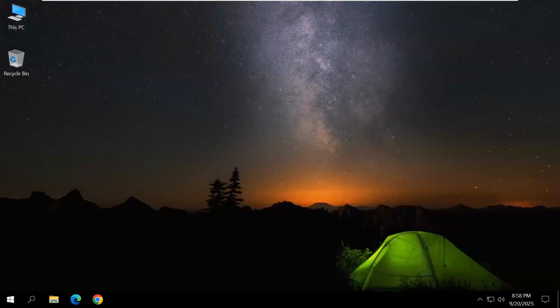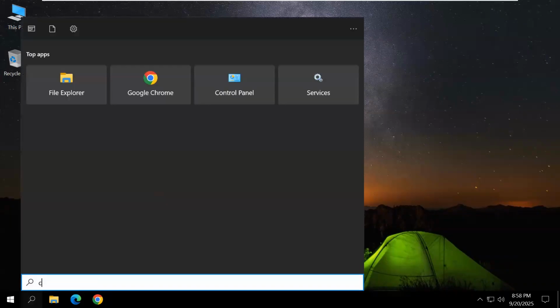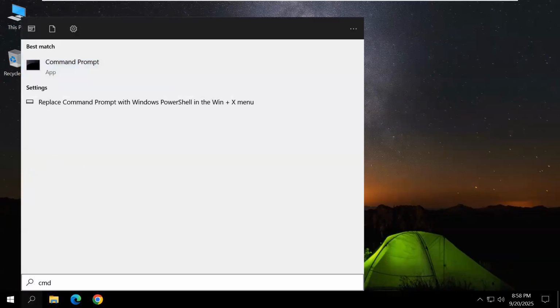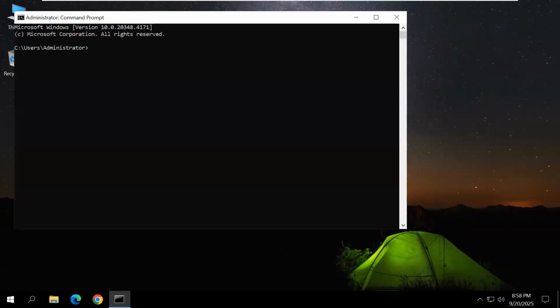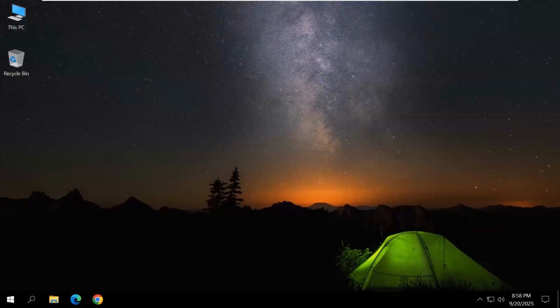Okay, before sharing the software, first of all, what we want to do? Click search, type CMD, click command prompt, and type the command hostname. Enter. That is the present system computer name. Now type exit, enter to close the command prompt. Now I want to set one proper computer name to this system, in which I'm going to install the additional application server instance.